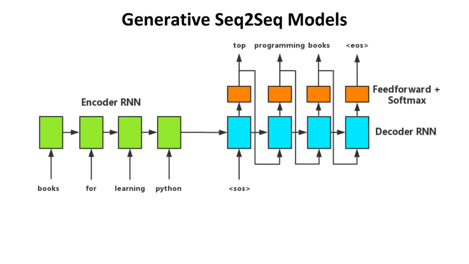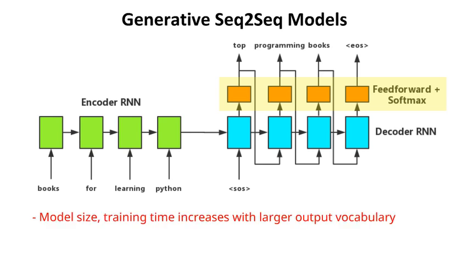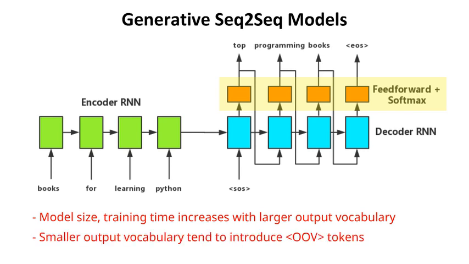However, this would create a problem in the feedforward layer. Specifically, model size and training time would increase dramatically with a large output vocabulary. And we cannot simply limit the vocabulary size because, with a small vocabulary, the model is more likely to produce out-of-vocabulary tokens, which of course would hurt the performance.